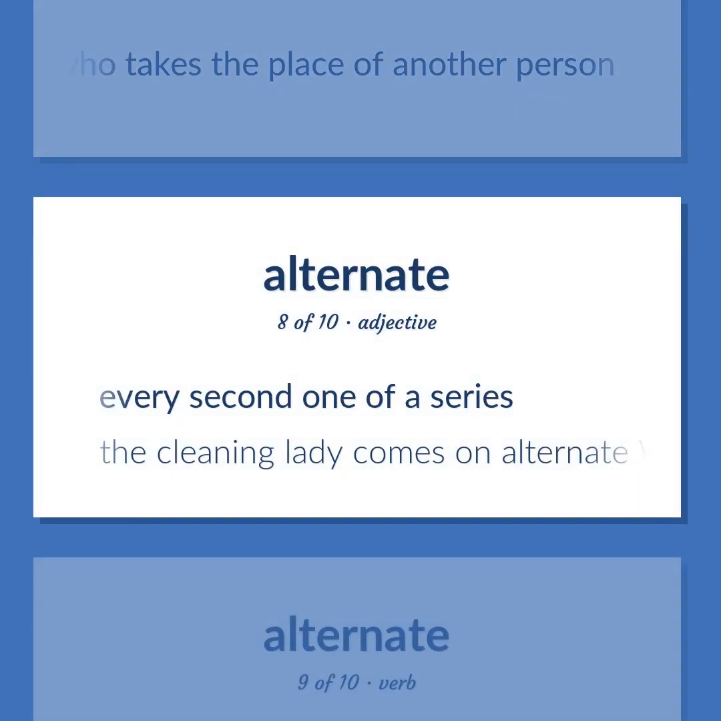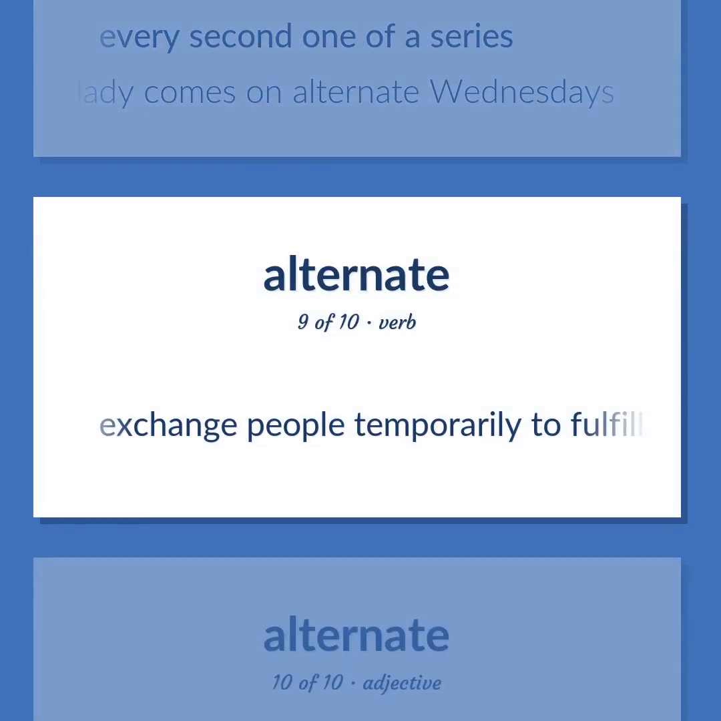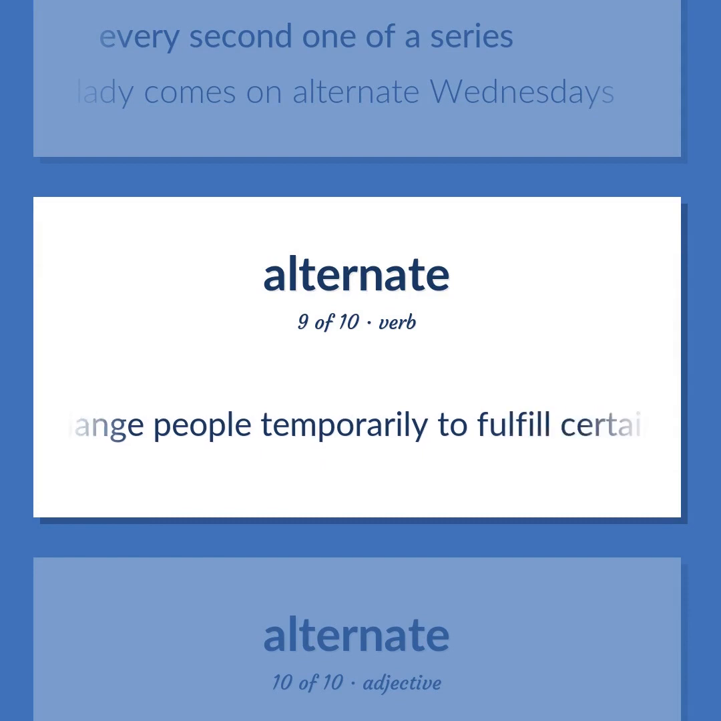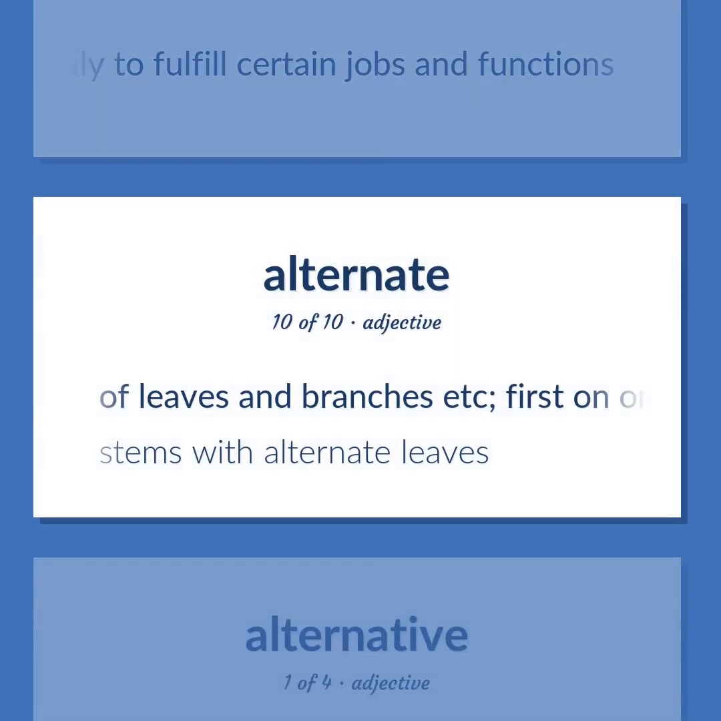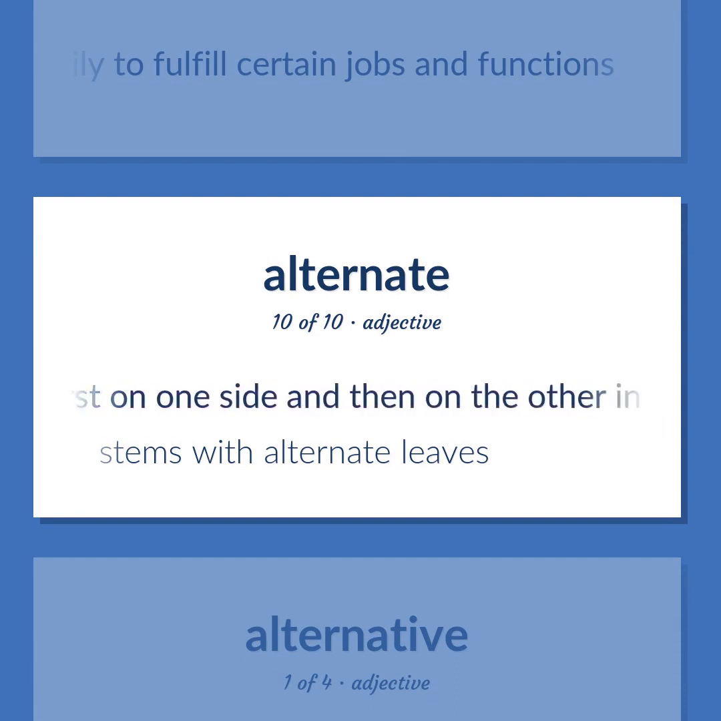Every second one of a series. The cleaning lady comes on alternate Wednesdays. Exchange people temporarily to fulfill certain jobs and functions. Of leaves and branches etc. First on one side and then on the other in two ranks along an axis, not paired. Stems with alternate leaves.